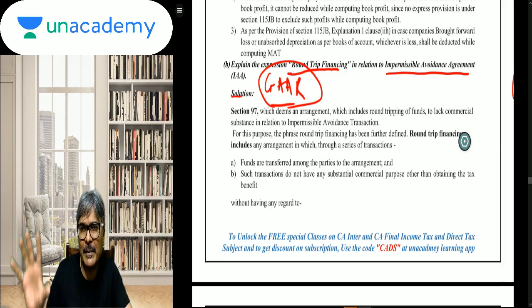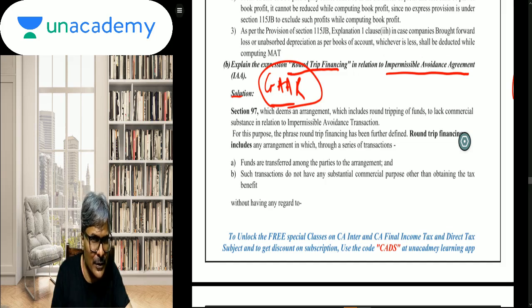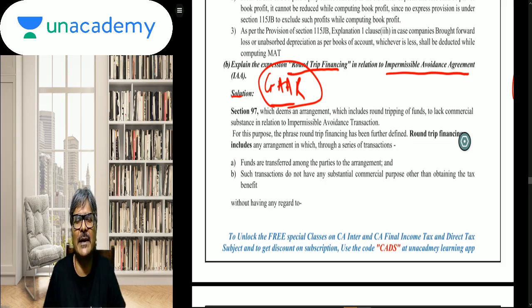Make the diagram and make the case studies. It is already there in your modules, in our capsule book and regular book. Make the case study, and through the case study explain this round trip financing.